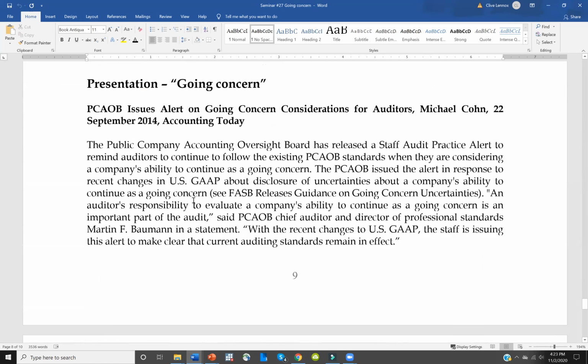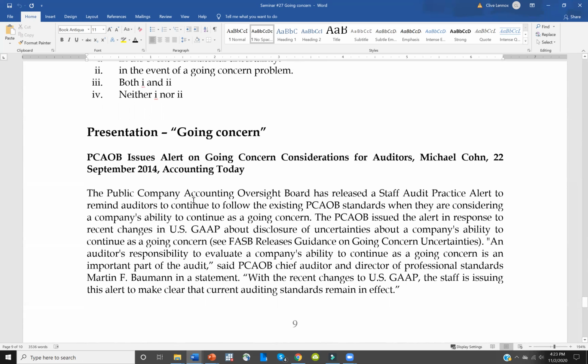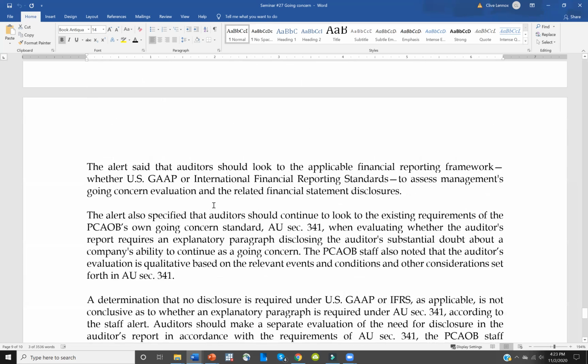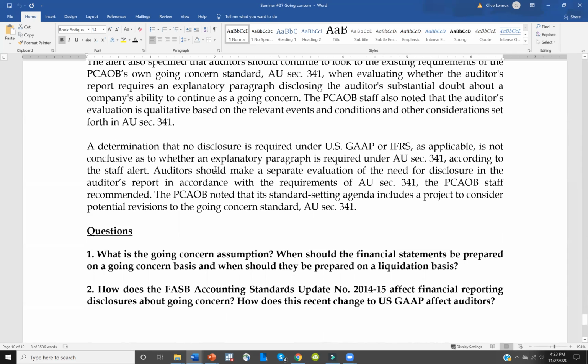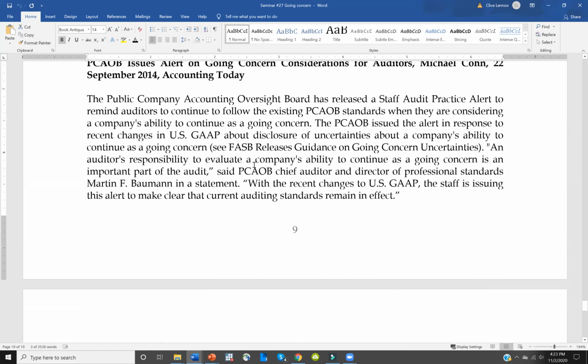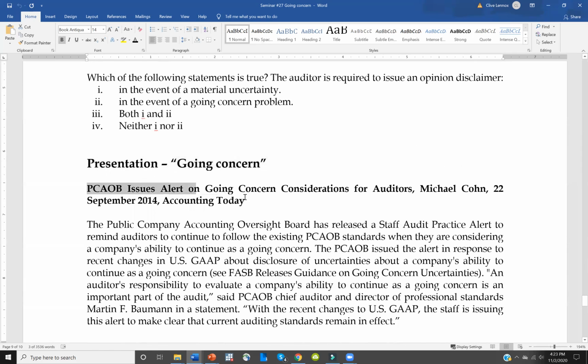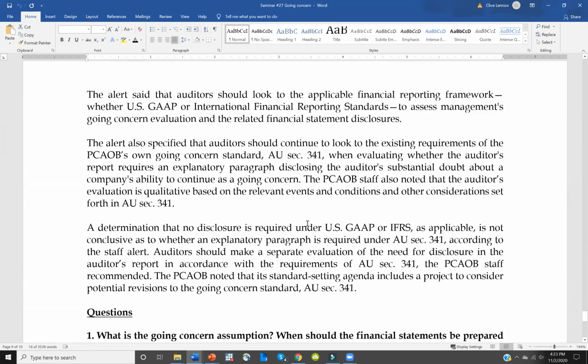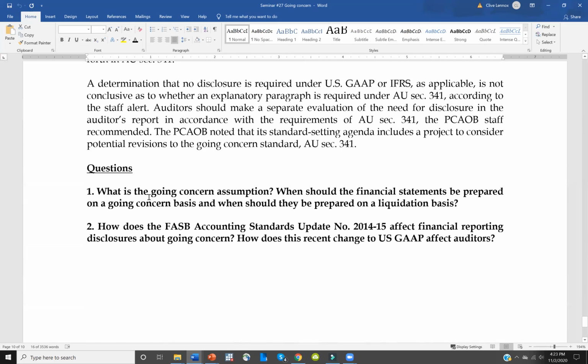Then we have some multiple choice questions, and then the seminar outline finishes with the material for the student presentation. I have an article here for presenters and for the rest of you to read, from Accounting Today. Nice short article. And then a couple of questions. First of all, what is the going concern assumption? When should the financial statements be prepared on a going concern basis? When should they be prepared on a liquidation basis?